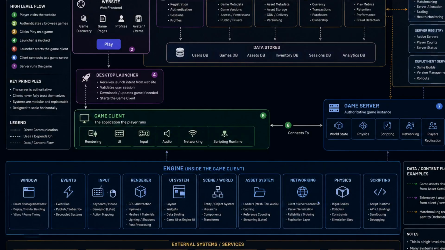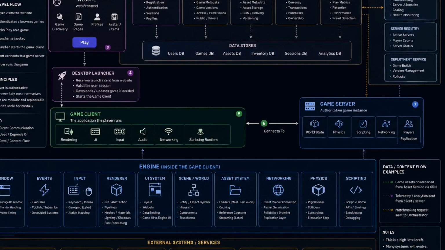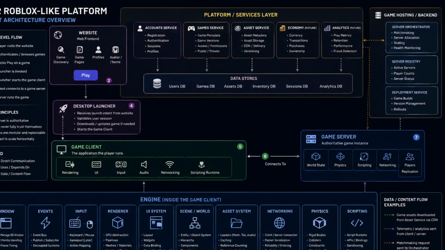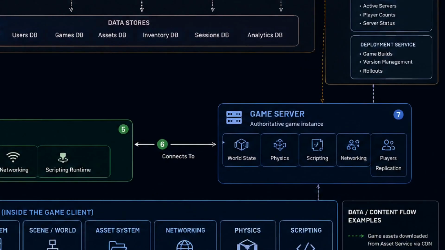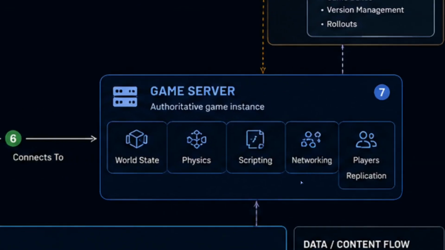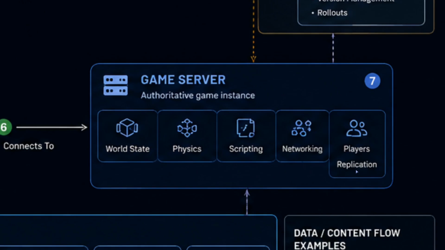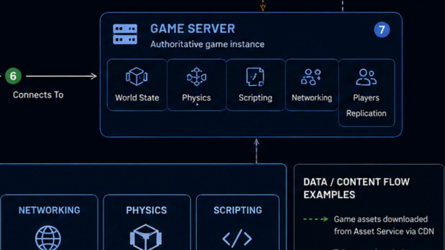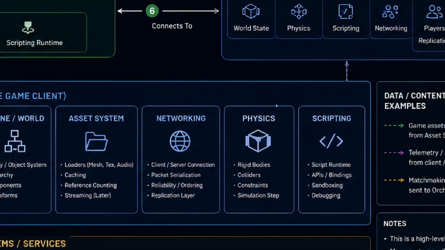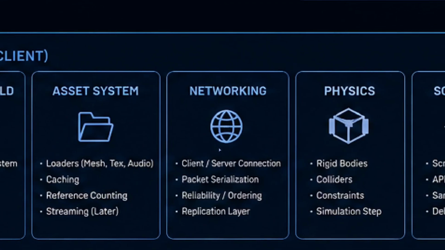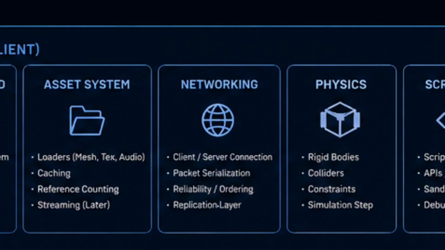Then things become interesting. If our server contains the authoritative world, the client needs some way of knowing what's happening inside it. When another player moves, our machine needs to receive that information. When we fire a weapon, our machine may need to tell the server. When a new object appears, the server may need to replicate it to every connected client. That means we'll need a networking layer. This will probably be one of the biggest systems in the entire series.